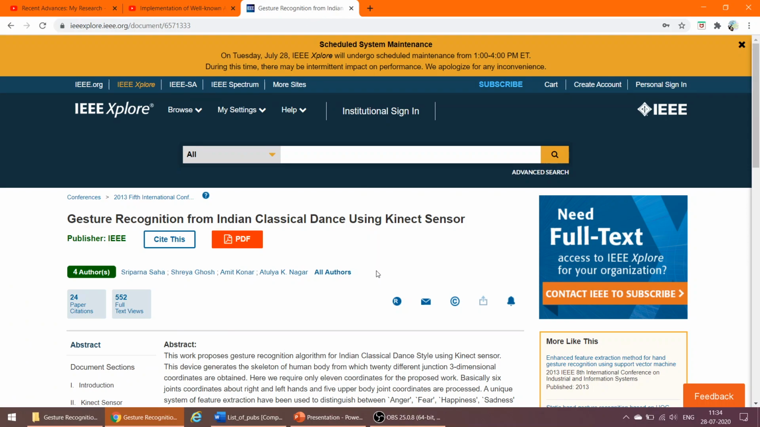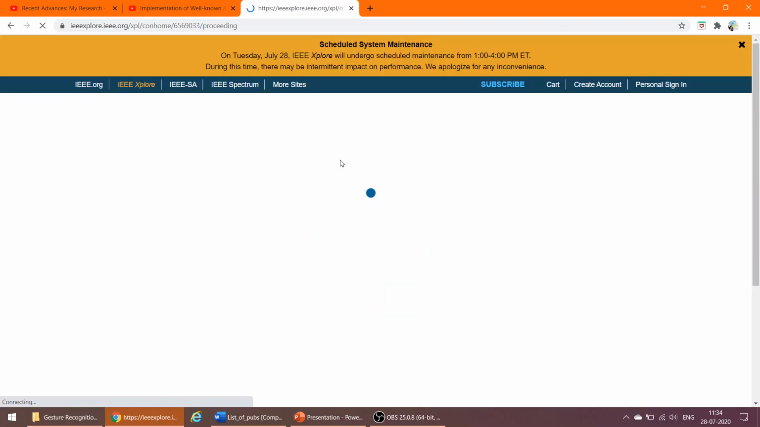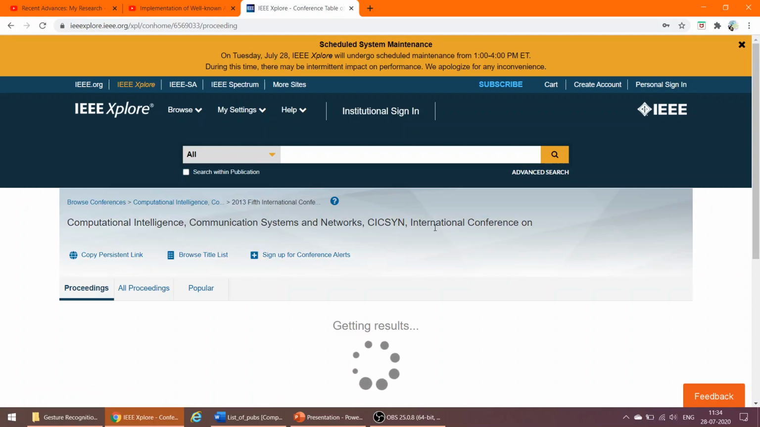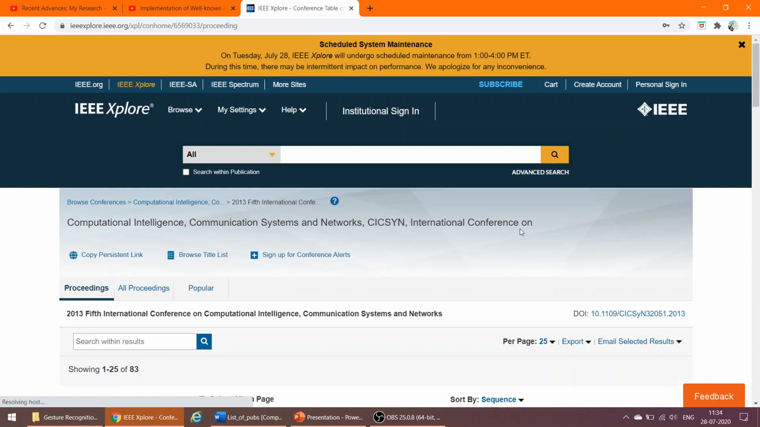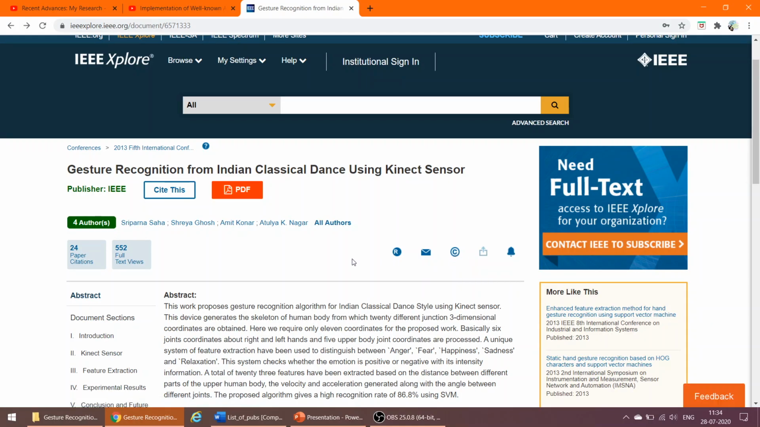This work is named Gesture Recognition from Indian Classical Dance Using Kinect Sensor. This paper has been published by the IEEE in a conference that happened in the year 2013. The conference name was Computational Intelligence, Communication Systems and Networks, short form CICSYN, and it was an international conference held in 2013. In that year the paper was published.